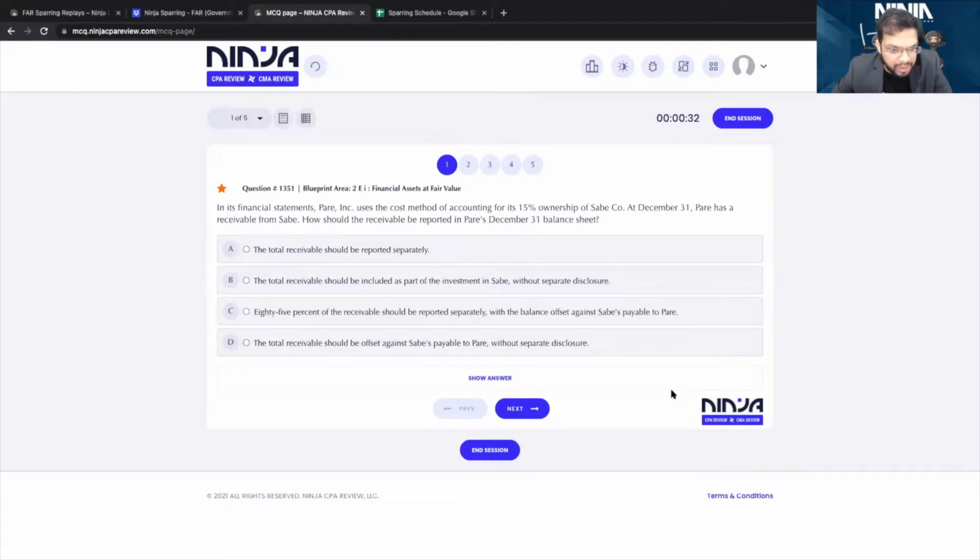The total receivable should be reported separately. The total receivable should be included as a part of investment in Save without separate disclosure. 85% should be reported separately with the balance offset against Save's payable. The total receivables should offset Save's payable to Pair without separate disclosure. So a parent owns 15% of a subsidiary. Now, if the parent has a receivable, how should that be reported? That's the question.